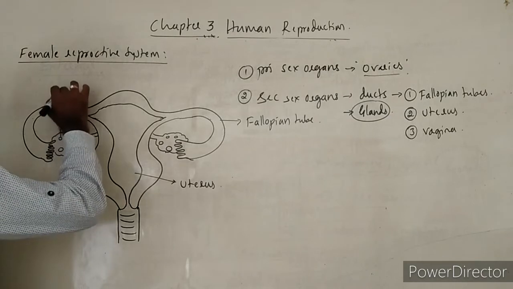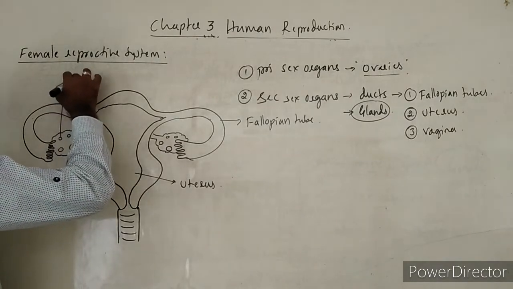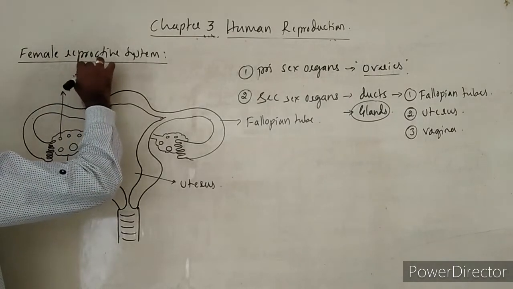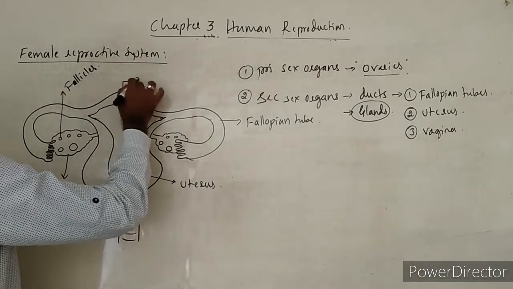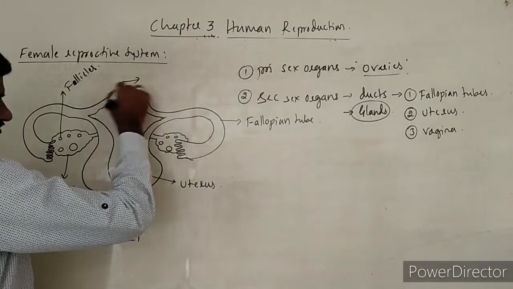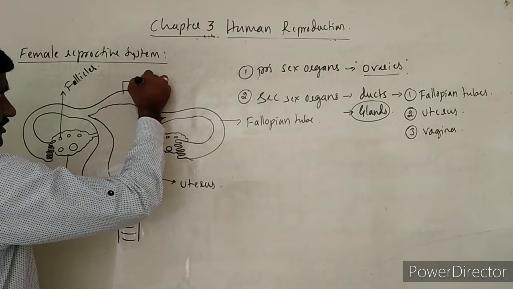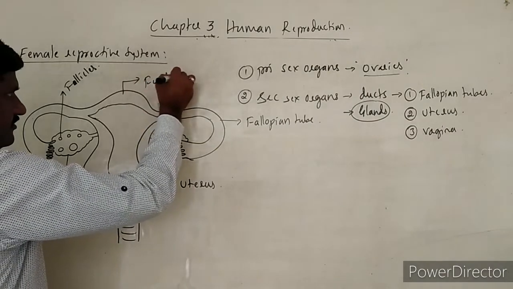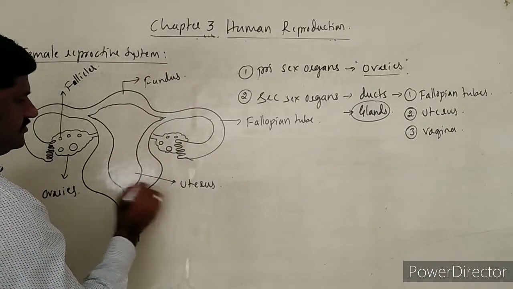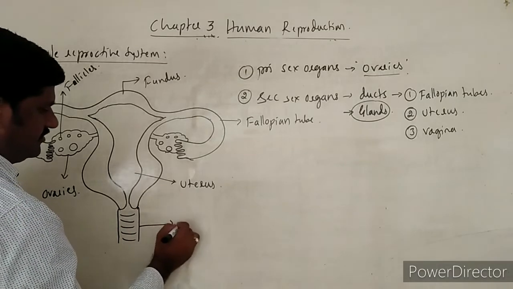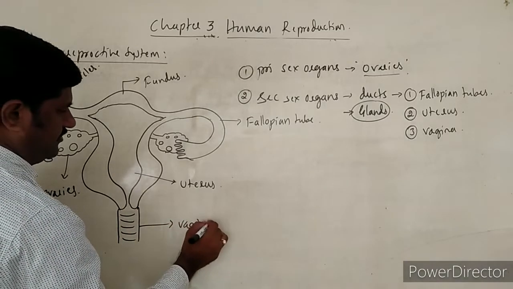Inside this one, we come across follicles, and this broad structure is called the fundus, and this is the vagina.